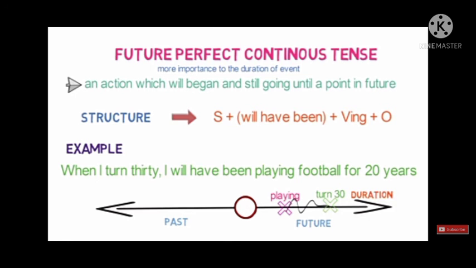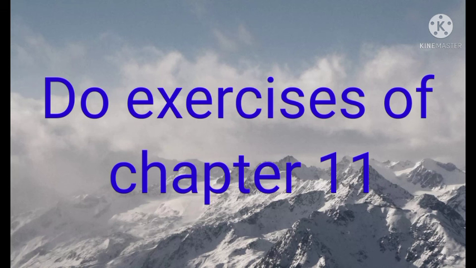So students, these are the examples of present perfect continuous, past perfect continuous and future perfect continuous tenses. So students, here our tenses chapter 11 is completed. Now do your exercises of chapter 11.